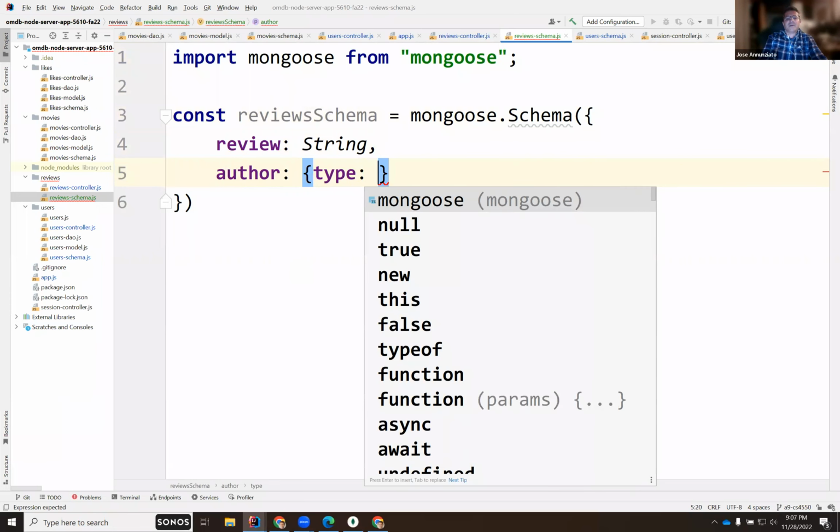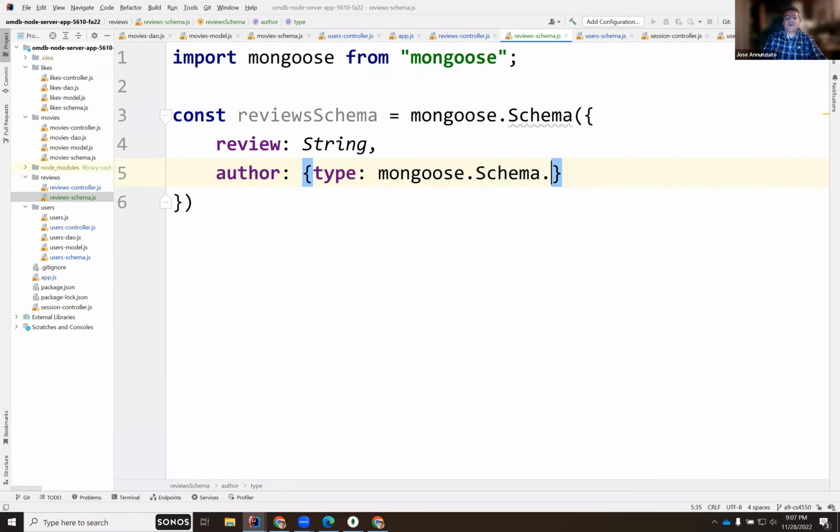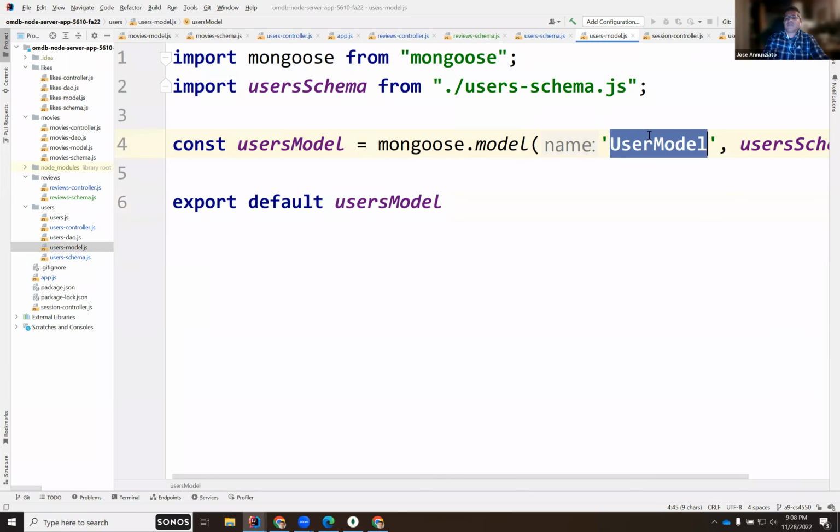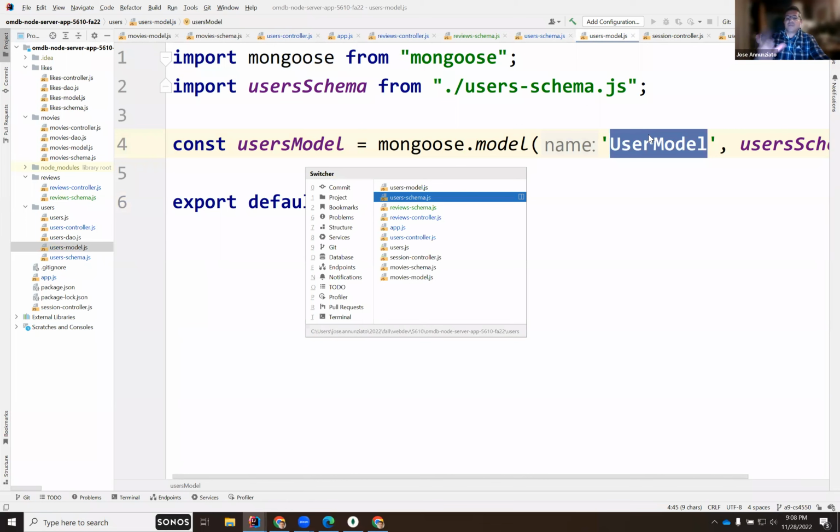Will be mongoose.Schema.Types.ObjectId. So this is an ID. That's the primary key data type. And we know it's going to reference a user, and the user, we gave it the name userModel. Right, so this is how we're going to be able to join the two.